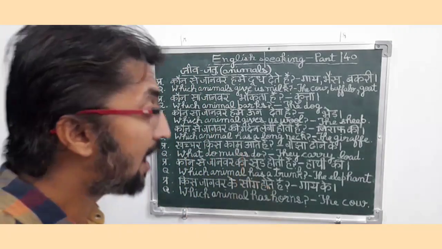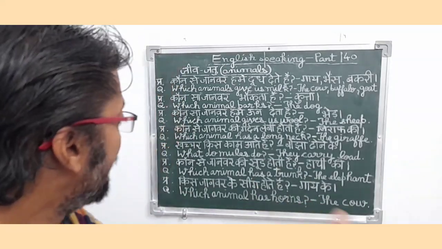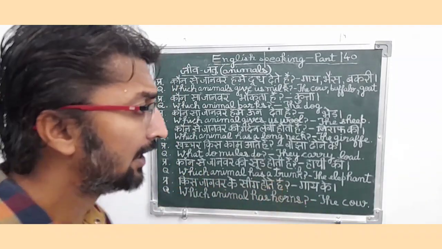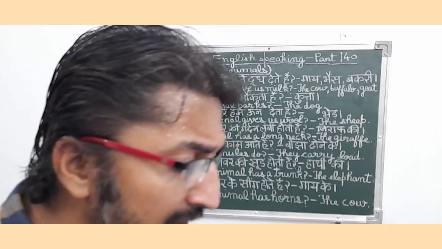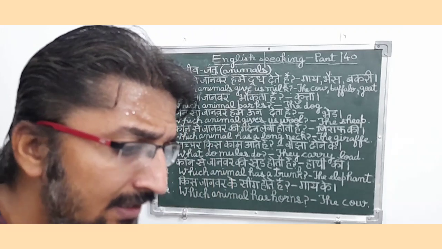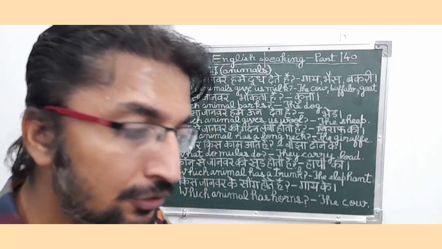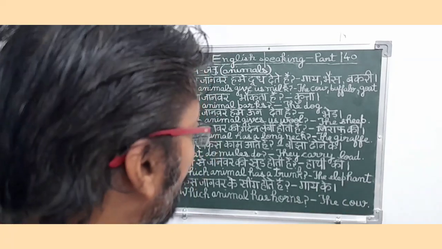खच्चर किस काम आते हैं? तो इसका उत्तर है बोझा ढोने के. So in English it means what do mules do? They carry load. So friends, basically it is also a present interrogative type sentence because in this sentence the person is basically asking about mules and that animals which normally carry load.